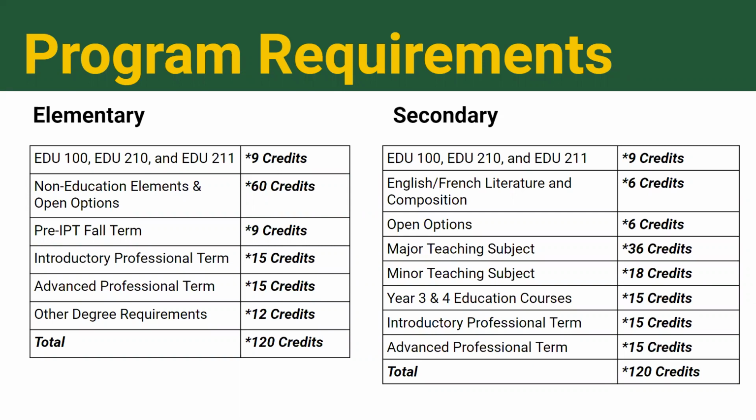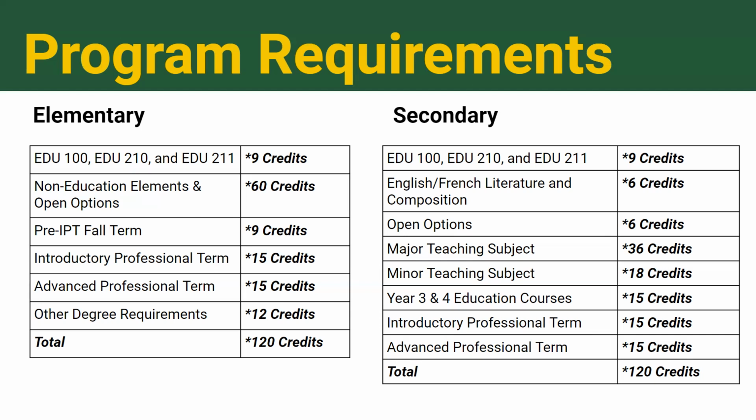Here are the program requirements for both the elementary and secondary routes. As you can see, you will need to earn a specific amount of credits in each category. Open options are any course offered at the university, including education courses. An education elective is any 300 or 400 level course offered by the Faculty of Education. These courses start with EDU, EDPY, EDPS, EDIT, EDEL, EDSE, and EDES.